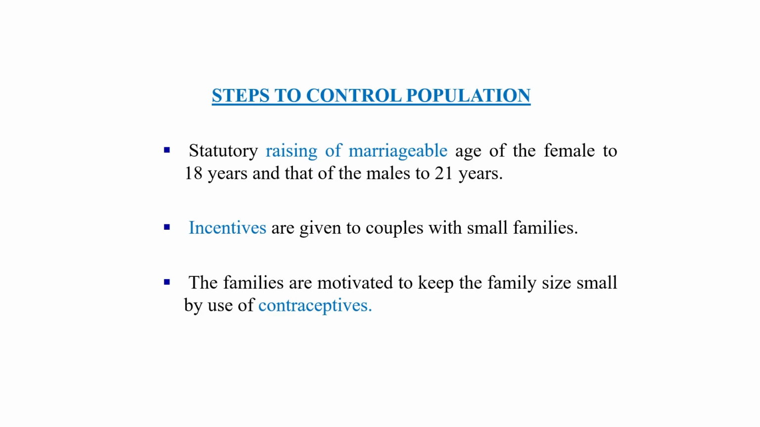Our government also took some very important steps to control our population, like statutorily raising the marriageable age of females to 18 years and males to 21 years. Incentives were also offered to couples with small families, and families were motivated to keep the family size small by using contraceptives. These are some steps to control the population.